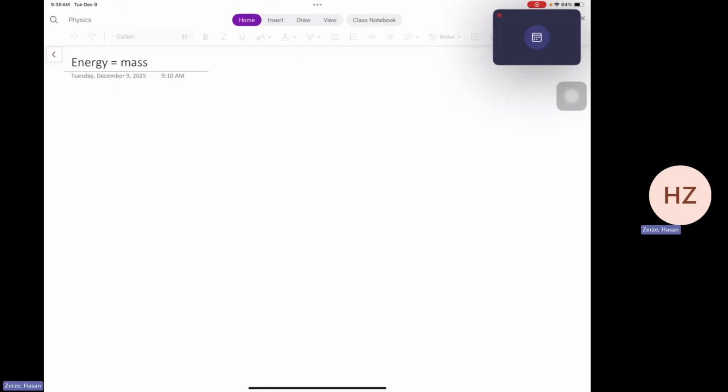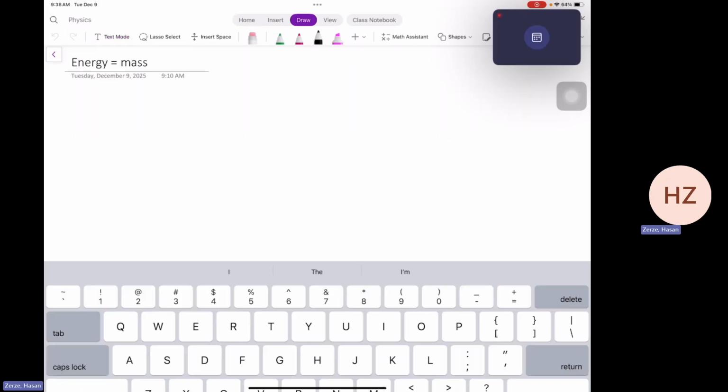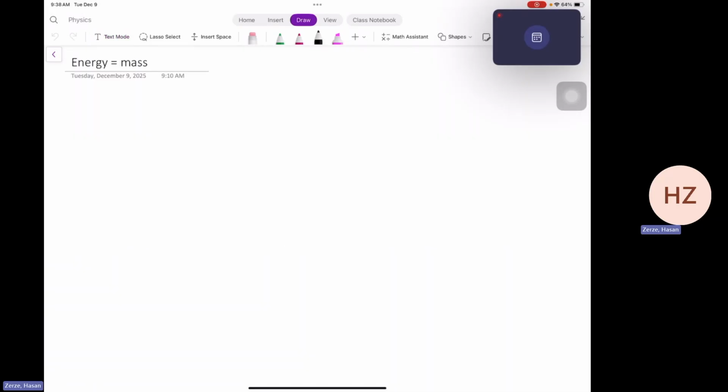As I promised earlier, I would like to talk about why energy is equal to mass, as Einstein found it first. So let me share screen. Okay, so I'm going to show why energy is equal to mass, and there are actually two steps involved in the derivation that I'm going to follow.